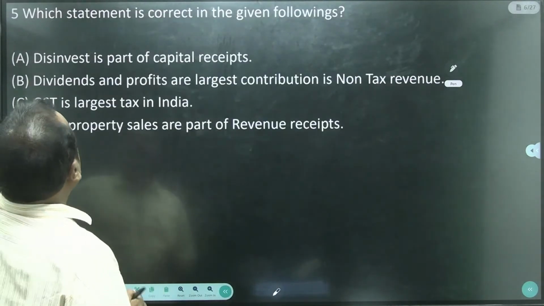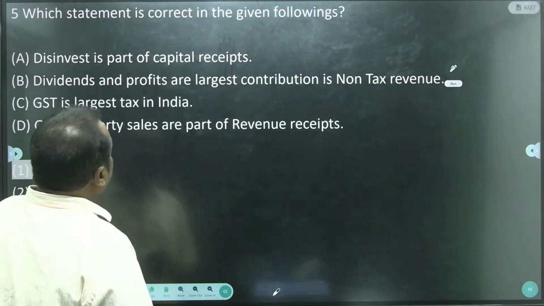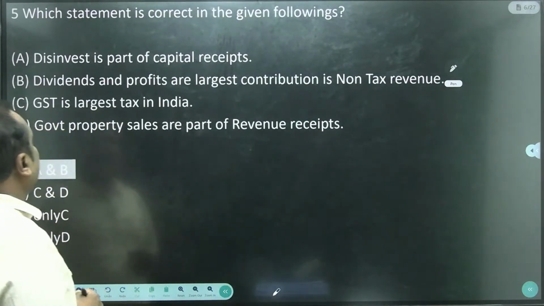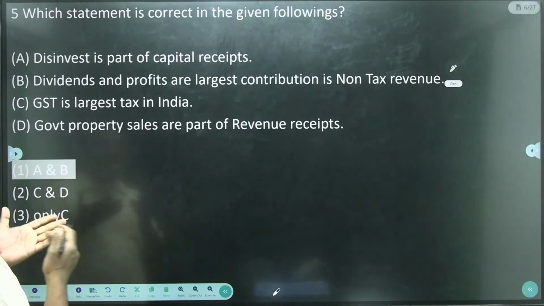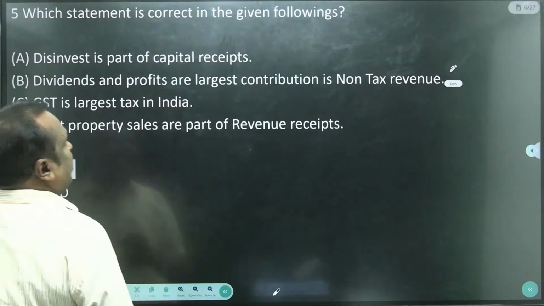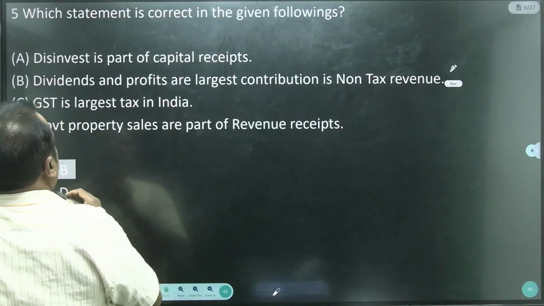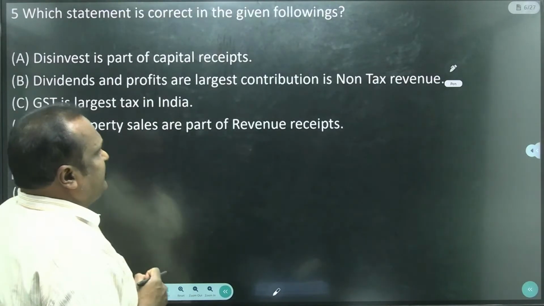Then come to another one. Which statement is correct from the following? A, B, C, D are given. Disinvestment is a part of the capital receipts. What are the capital receipts?